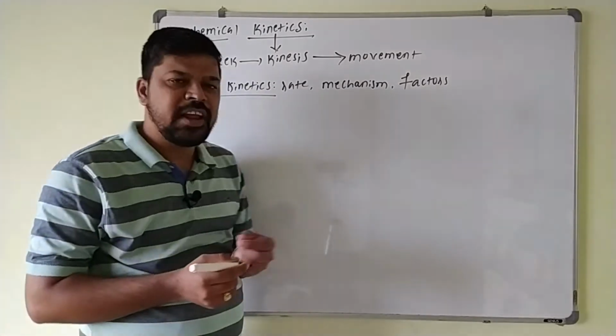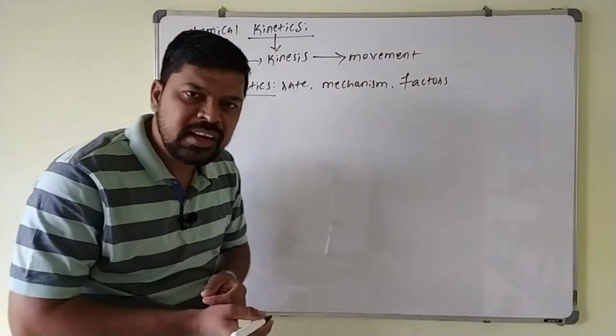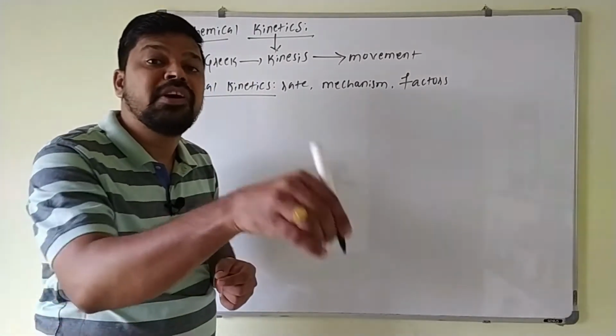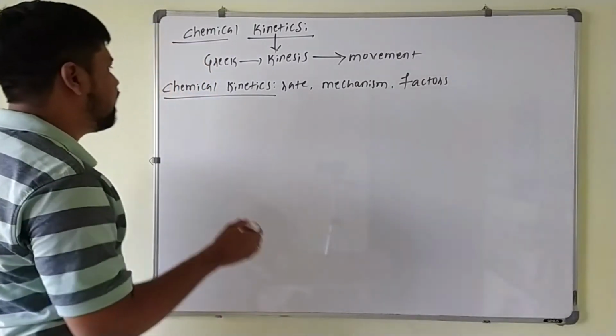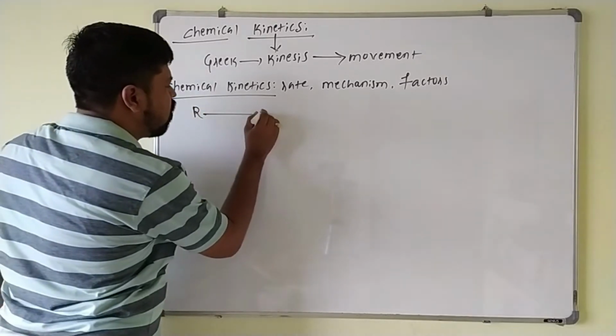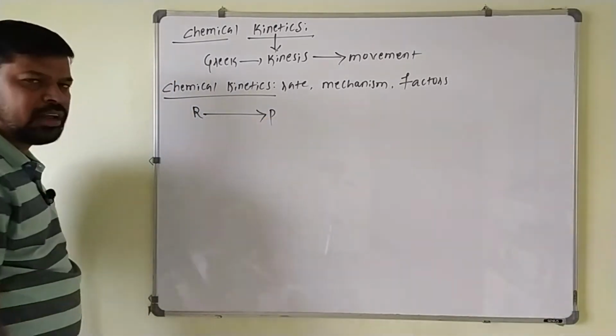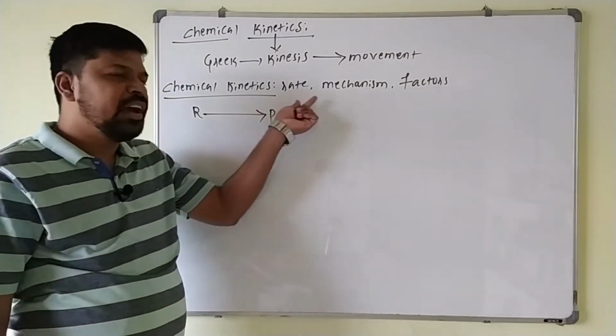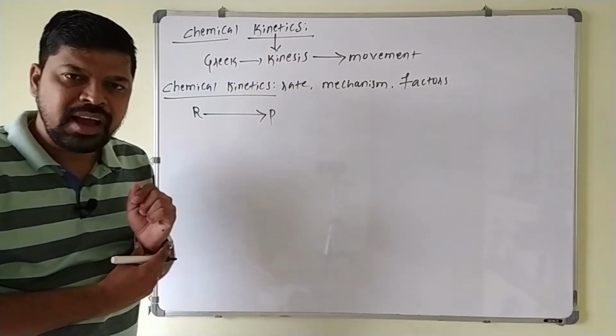So all these things will be discussed in chemical kinetics. So what is the rate of reaction? It is the amount of reactant that is getting converted into product per unit time, that is the rate of the reaction given by chemical kinetics.